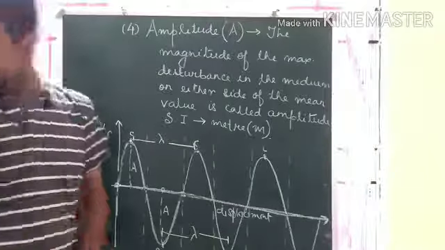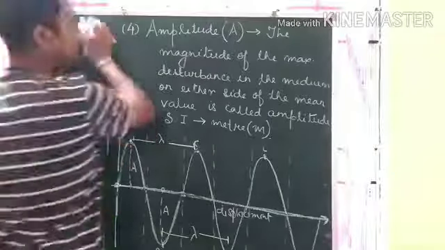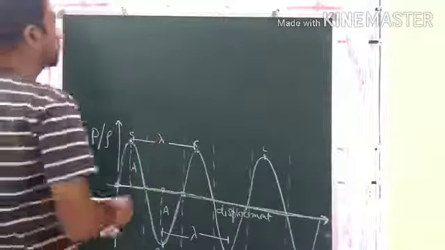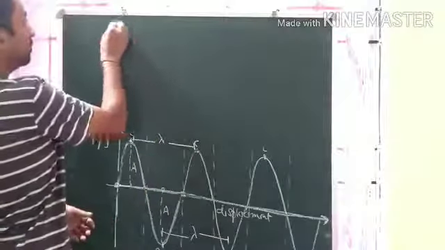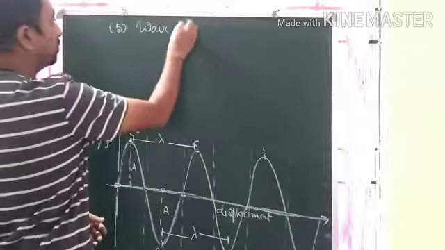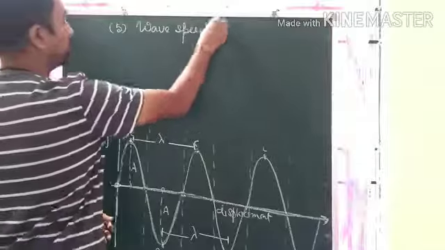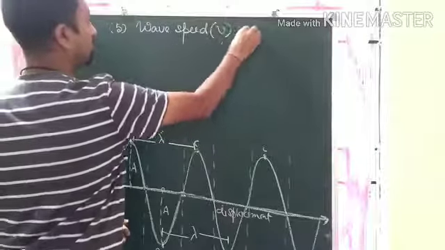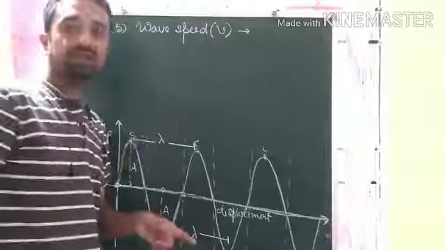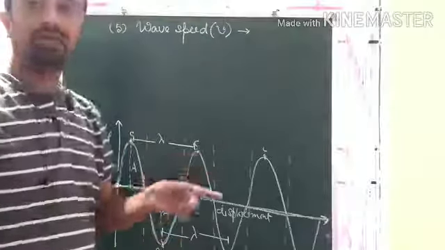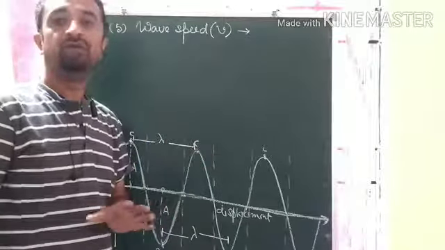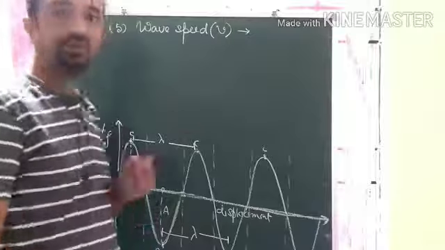The next term that I am going to discuss is number 5, wave speed. What is wave speed? The distance that a compression or a rarefaction travels per unit time is called wave speed.